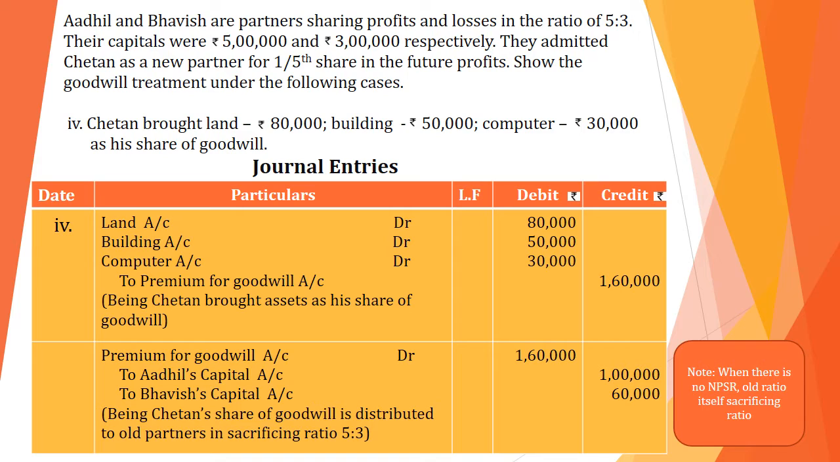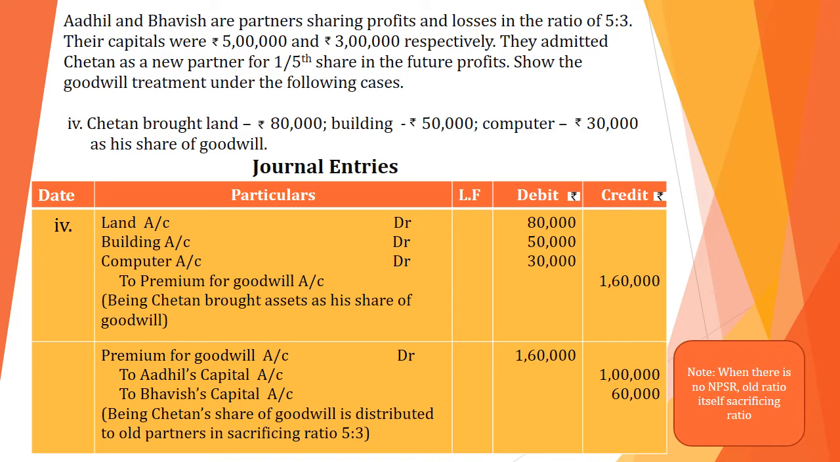Fourth case is Chetan brought land rupees 80,000, building rupees 50,000, computer rupees 30,000 as a share of goodwill. Here he didn't bring any cash. He brought only the assets. When he brings assets also, we have to treat it as goodwill and it should be distributed to old partners. So how to pass the journal entry for this case? Let us see. Land account debit, building account debit, computer account debit, to premium for goodwill account. So we have to write all the amounts, that is 80,000, 50,000 and 30,000, and add together. Credit side write 1,60,000.